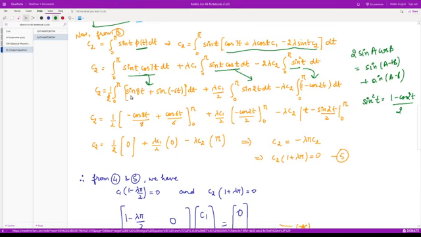So after writing the formulas and simplifying the terms, now we can integrate. The integration of sine 8t would be minus cos 8t by 8, and here sine of minus x is equal to minus sine x, right? So you see, in order to solve an integral equation, you must have the formulas of trigonometry at your fingertips, right?